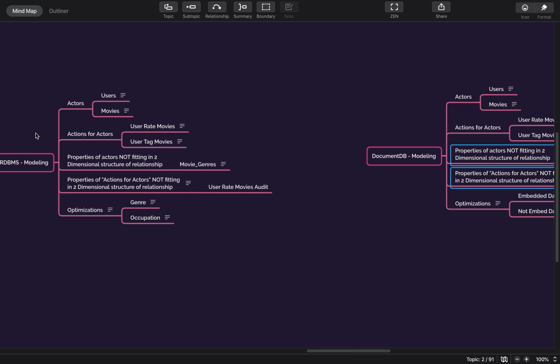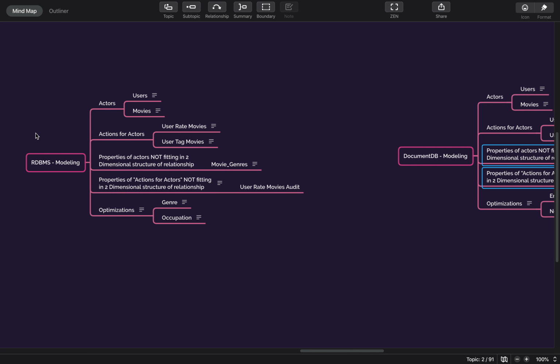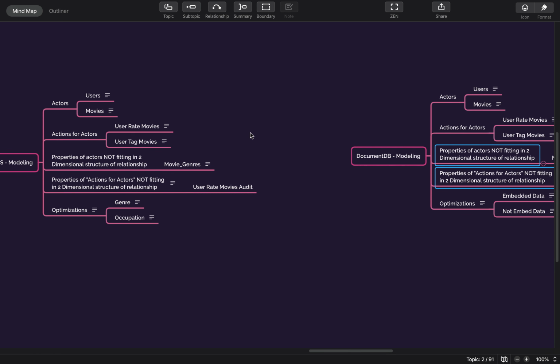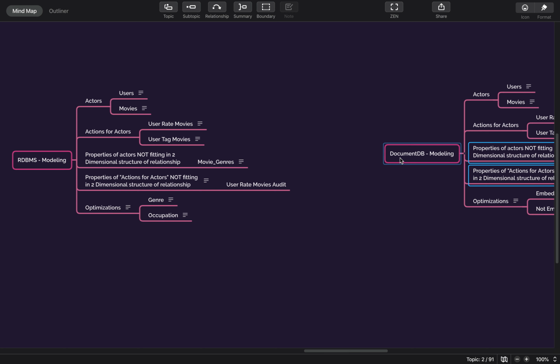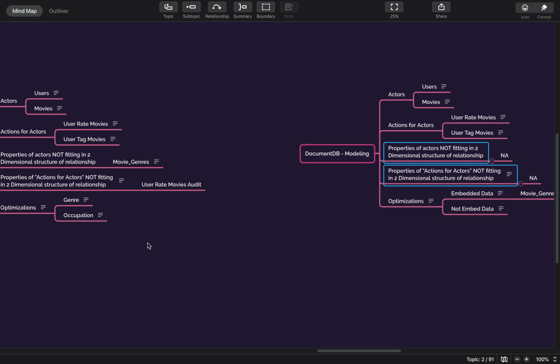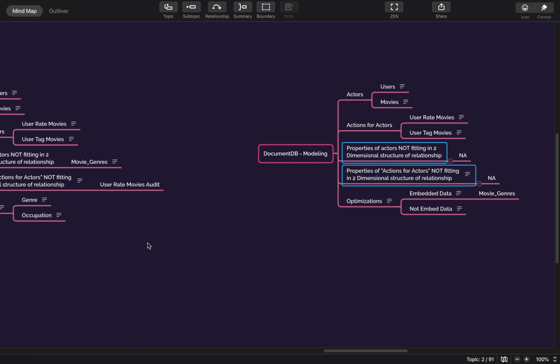So the main change, in fact, that you might want to think about in terms of DBMS designing versus document DB designing, or rather more or less all of the NoSQL databases, would be the normalization part, whether you want to normalize or denormalize things.